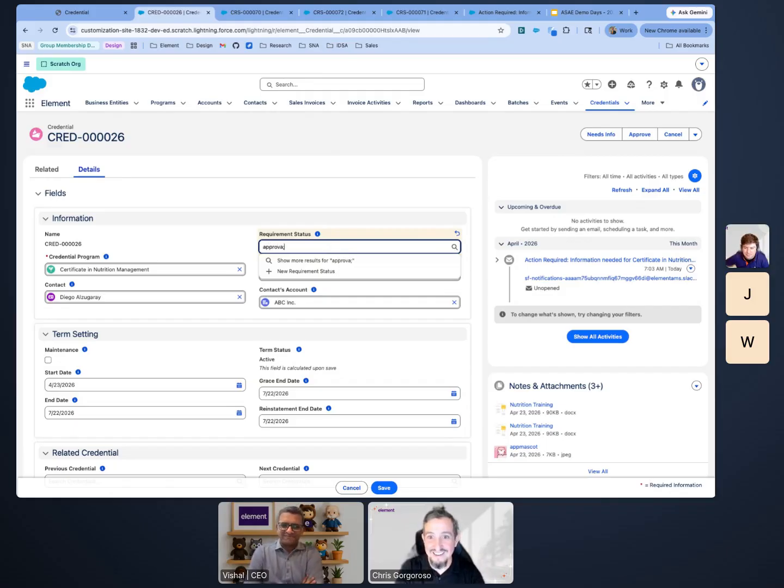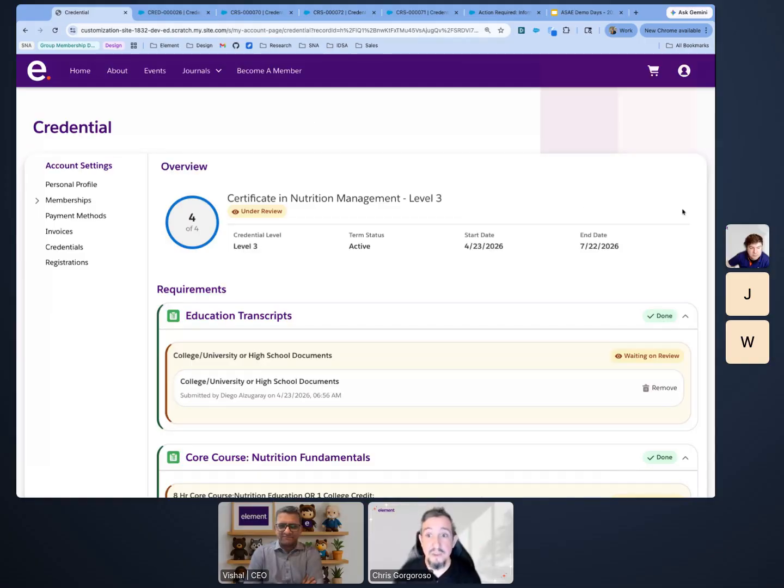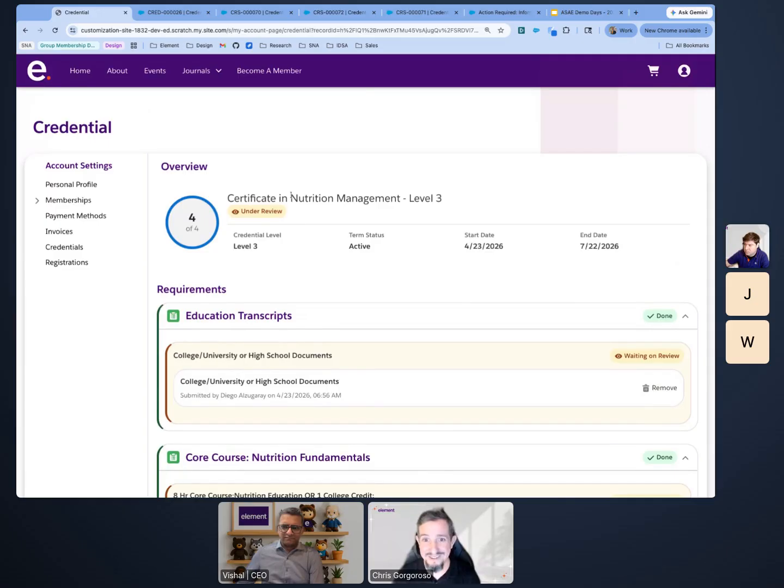10-minute mark. What's that? We have 10 minutes left. Yes. Okay. So after that approval, what happens is Diego gets a new credential. It shows the new credential in a very similar view, but the new button here is going to show that he's been approved and he gets to download that credential. He actually gets to see the PDF and the requirements change. The requirements now are going to be asking him for his maintenance requirements. And that would be like his continuing education units and things like that. Probably a good thing because I'm running out of time to show the other part of the demo. But that's a high level of our credentialing functionality.